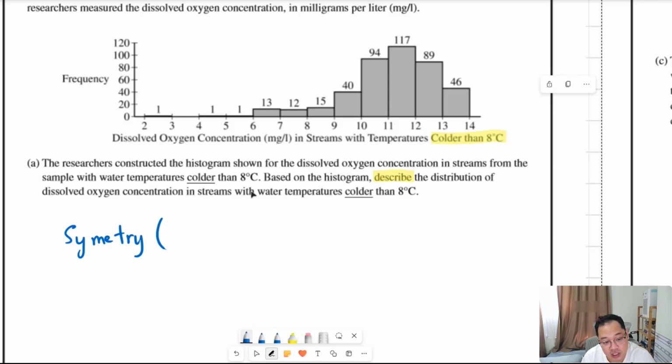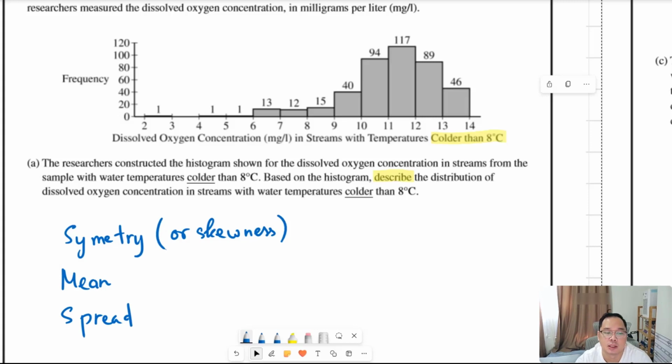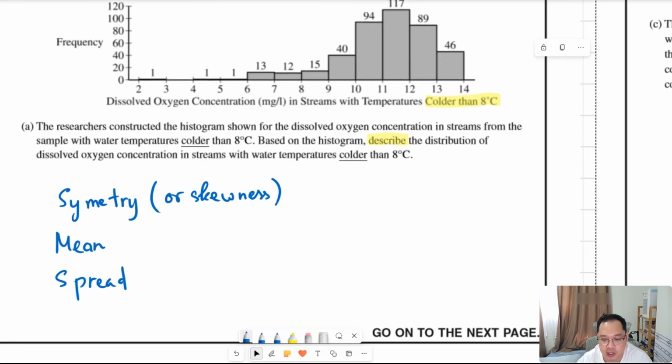That is the skewness. Secondly, the mean. How can we estimate the mean or calculate the mean using a calculator? Then the spread of the data: is it a widely spread distribution or a narrow distribution? And lastly the outliers, if they exist, in this distribution.